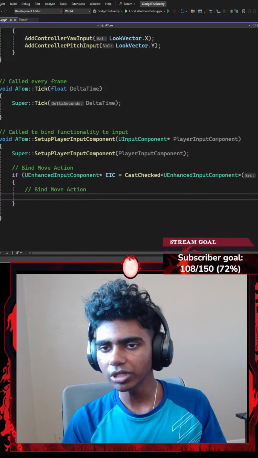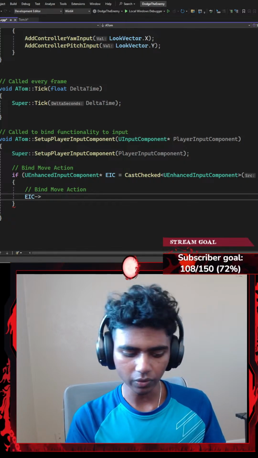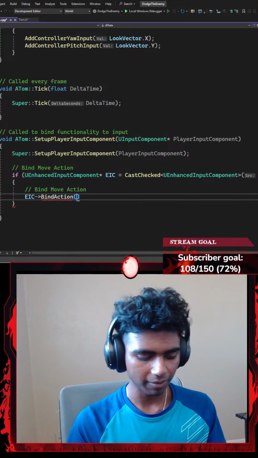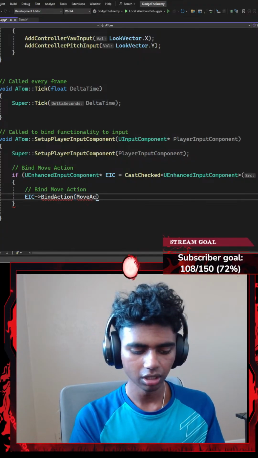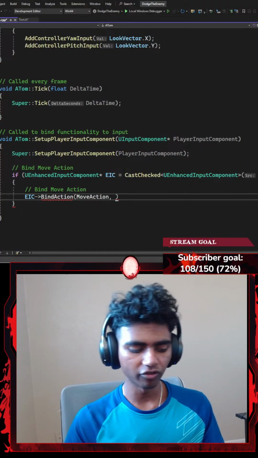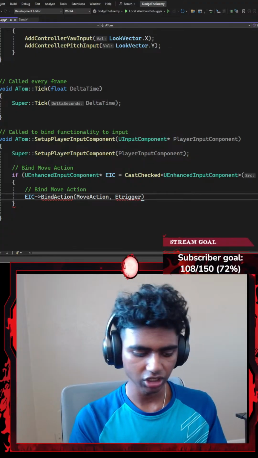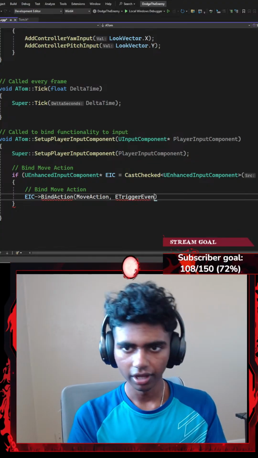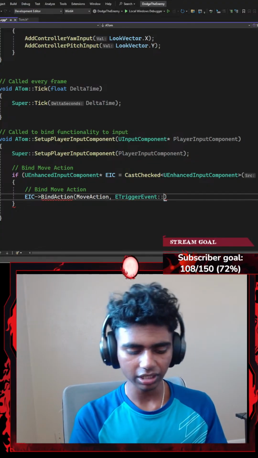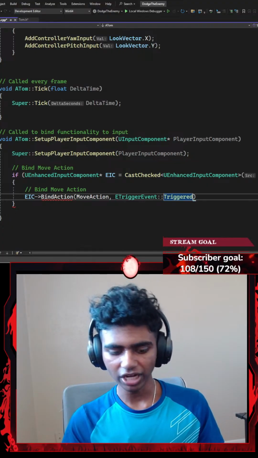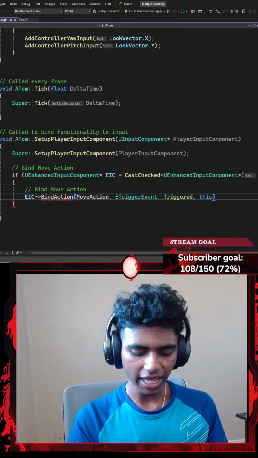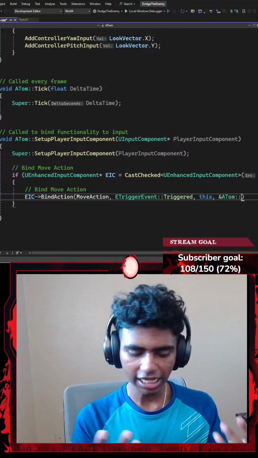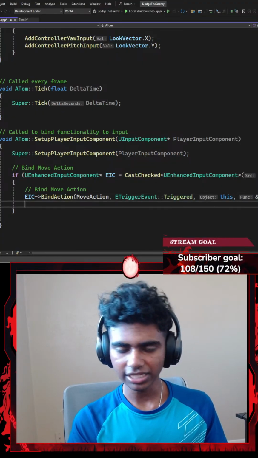Okay, let's go with bind move action. For my move action, I'm going to go with my enhanced input component that points towards a BindAction function that requires a parameter of my action name. In this case, it's going to be my move action. Then I require a parameter of a trigger type, so an ETriggerEvent, which is going to be Triggered. If my move action has been triggered on this object, then I want to do what the memory address of this function tells me to do. The function is going to be Move, ending with a semicolon.